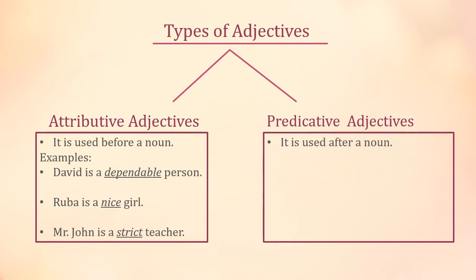Now predicative adjectives are the adjectives which are used after a noun. For example, Sana is very kind. Here Sana is a noun and kind is an adjective. So the adjective is used after Sana, after a noun. So this is known as a predicative adjective. Clear? Okay.